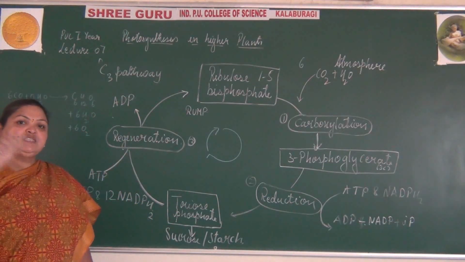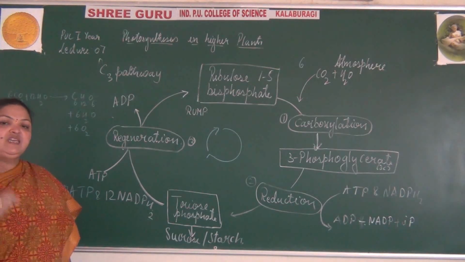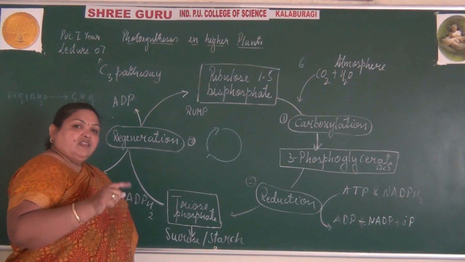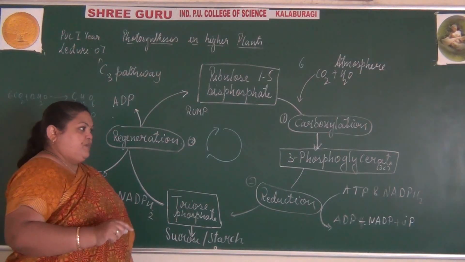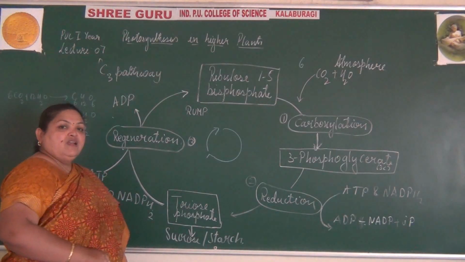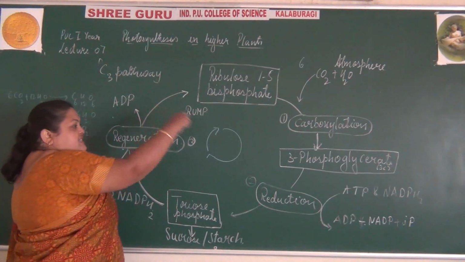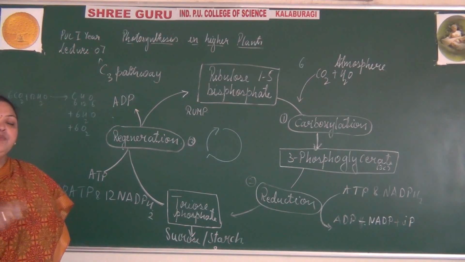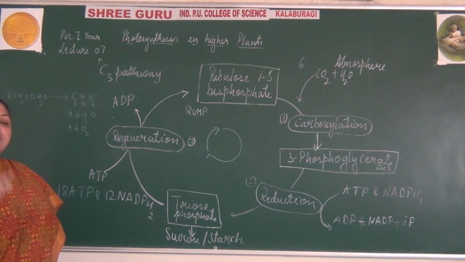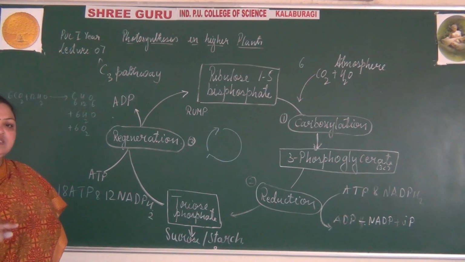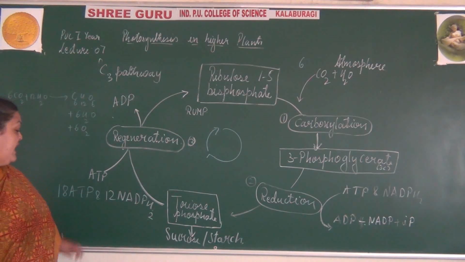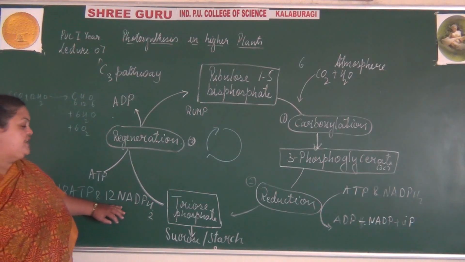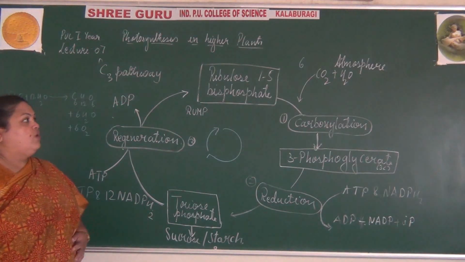So this process occurs in the stroma of the chloroplast where the ATP are being used up. So once again we will deal with the cycle, which continues with 6 turns to form 1 molecule of glucose. 6 moles of carbon dioxide are required, along with around 18 ATP molecules and 12 NADPH2 molecules.